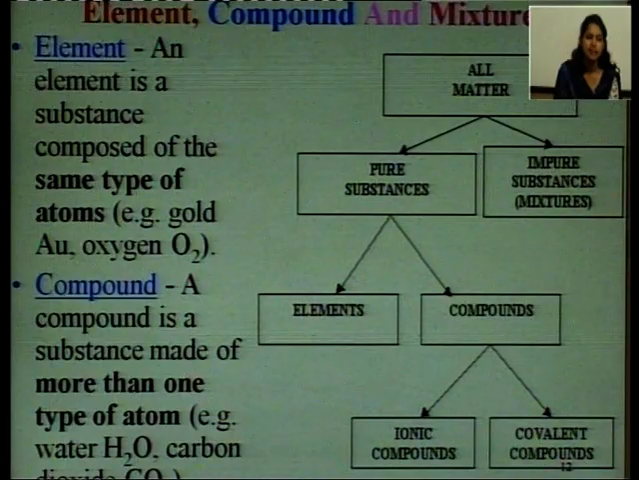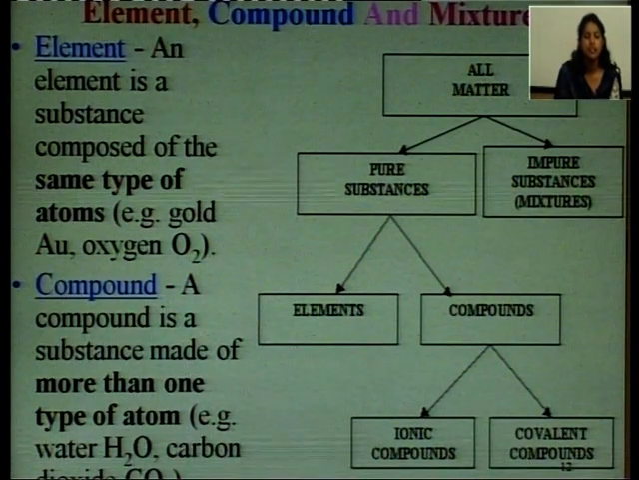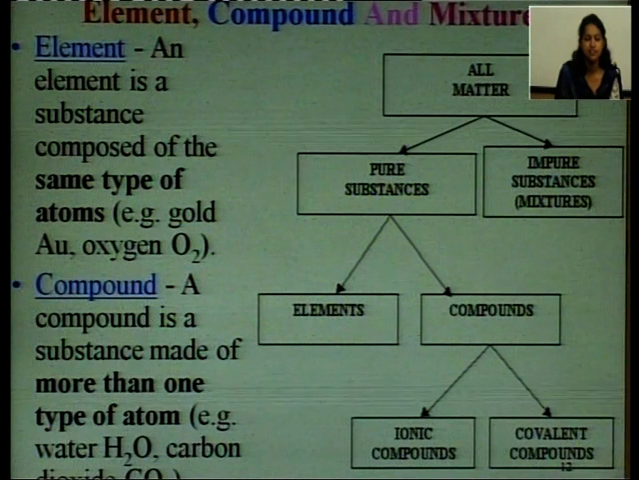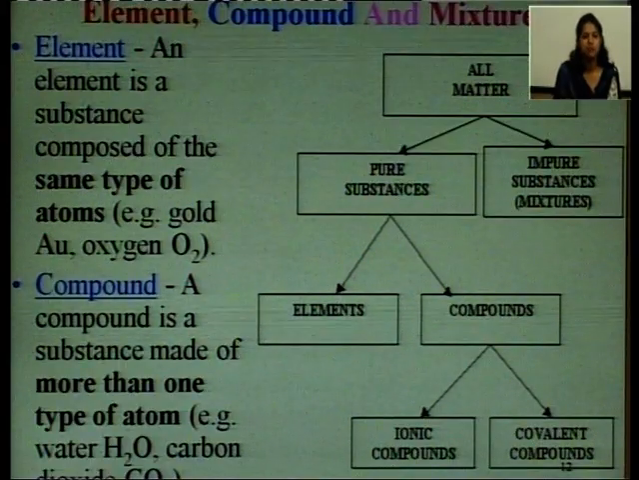So, element is a pure substance. It is made up of same type of atoms, and you can give more examples of elements also. Hydrogen is an element, carbon is an element, oxygen is an element. There are about 118 elements in the periodic table. So, what is a compound? After discussing what is an element, let us discuss what is a compound.